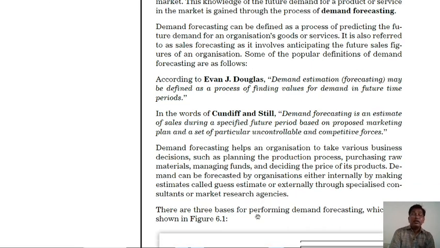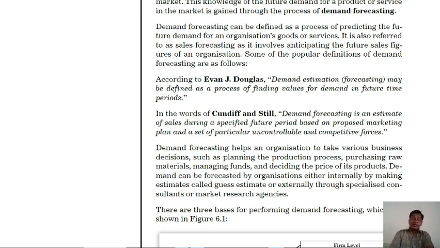Next, the authors Professor Condiff and Steele define: demand forecasting is an estimate of the sales during a specified future period based on a proposed manufacture plan and a set of particular uncontrollable and competition forces.